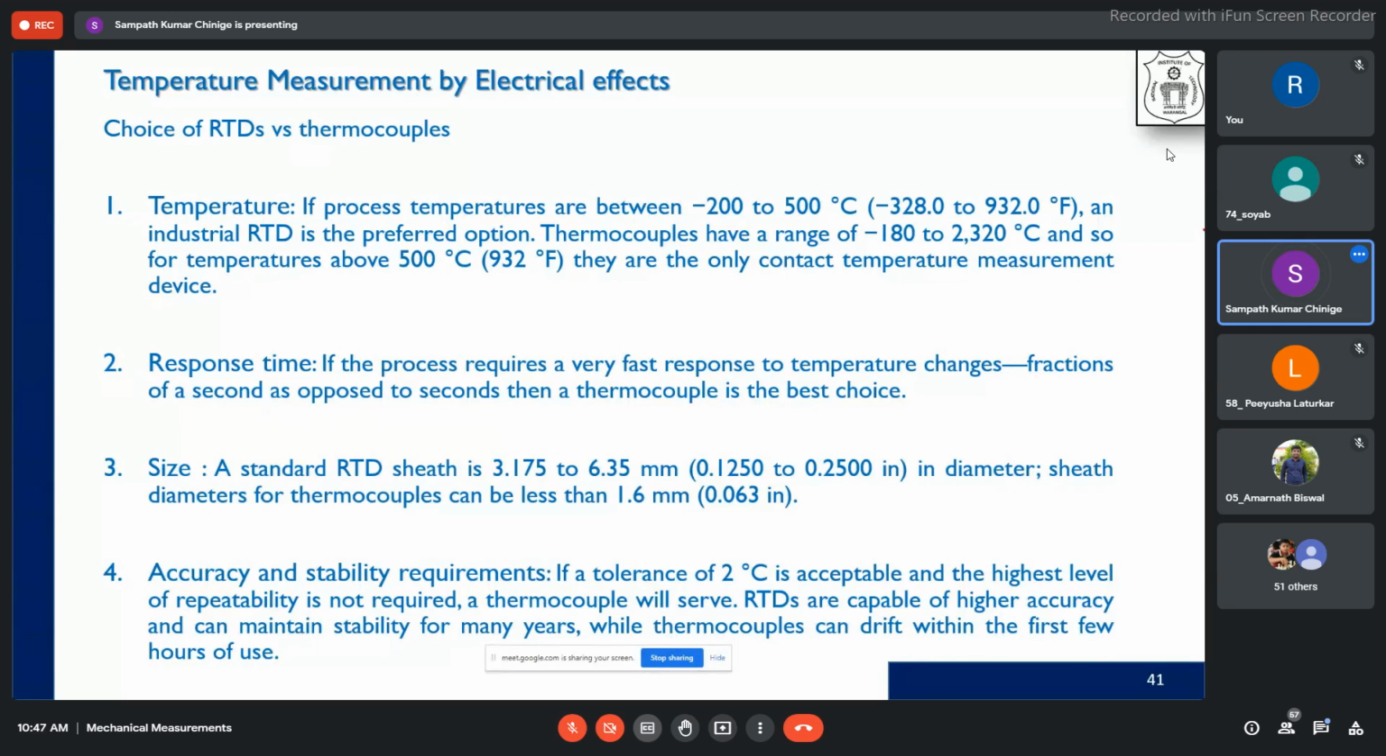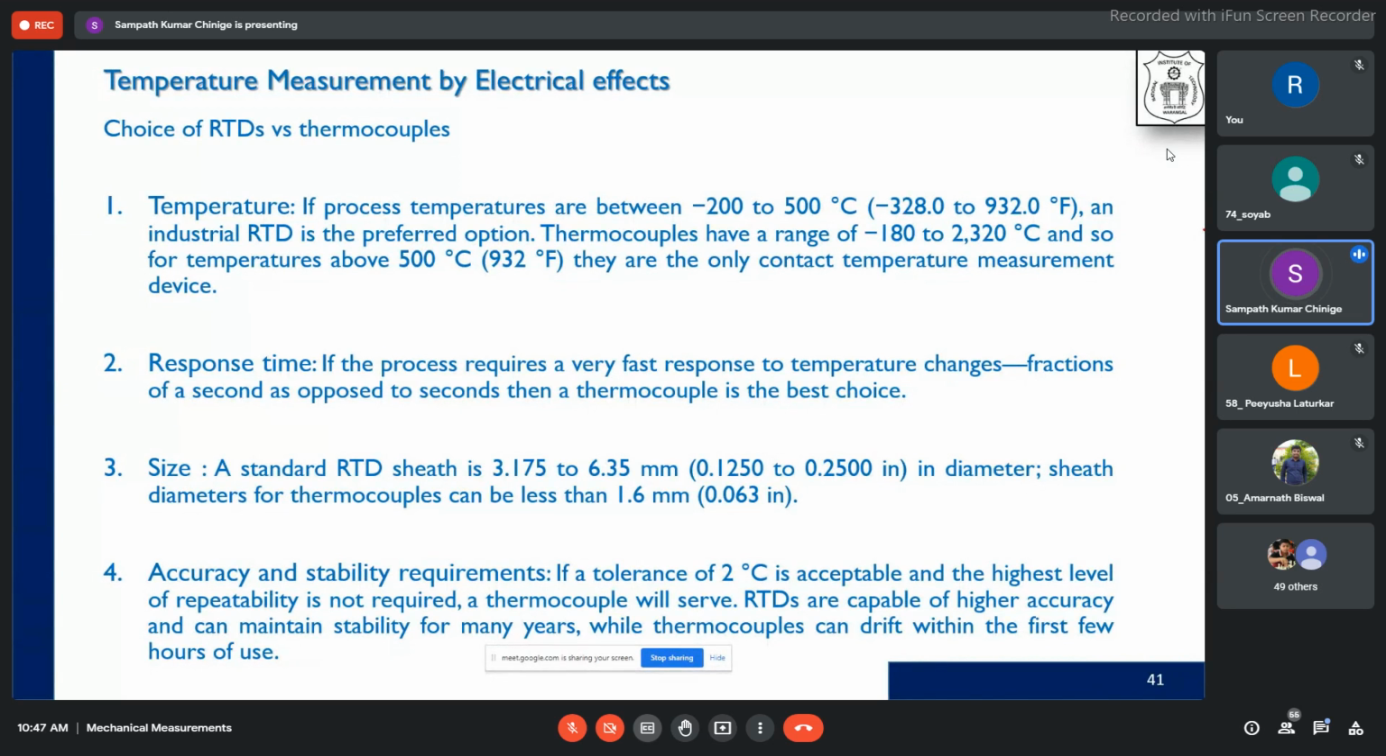If your tolerance of 2 degrees centigrade is acceptable, that means if the deviation is around 2 degrees centigrade, and you don't require to repeat the experiment many a times, for that particular period of time, if you want to see 3 or 4 times, then thermocouple will serve the purpose because it is a lower cost. Okay, again I'm saying, if a tolerance, that means the deviation is around 1 degrees to 2 degrees centigrade with a thermocouple, we can use it if the repeatability can be done in 1 day, 2 days,